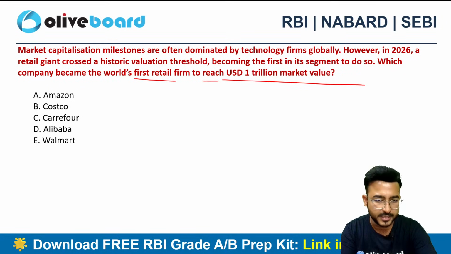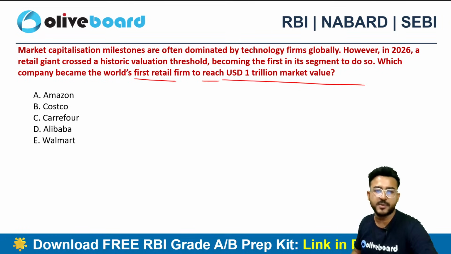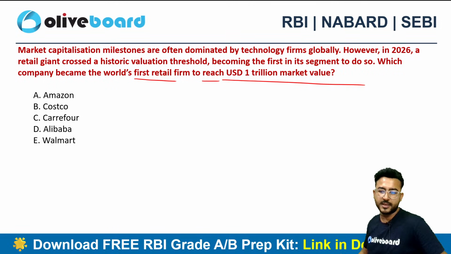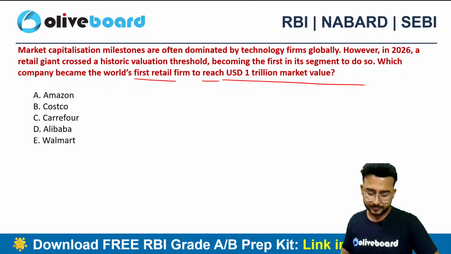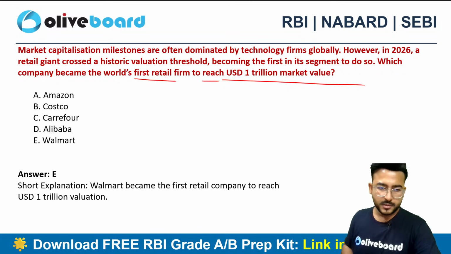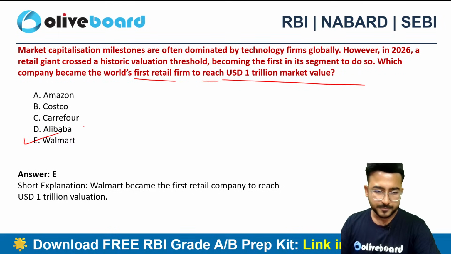This is the retail giant. So it's not like that we don't have companies above 1 trillion market value. There are so many companies, but specifically this is regarding the retail firm. Very good. Walmart, option E. Okay, becomes the first retail company to reach 1 trillion valuation.